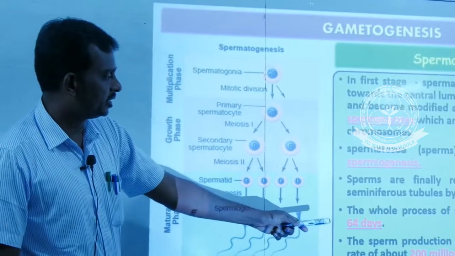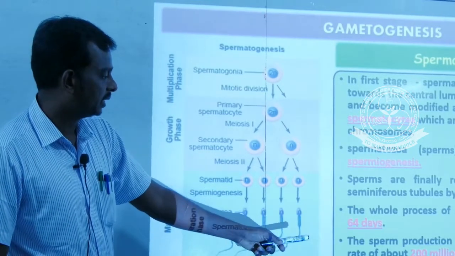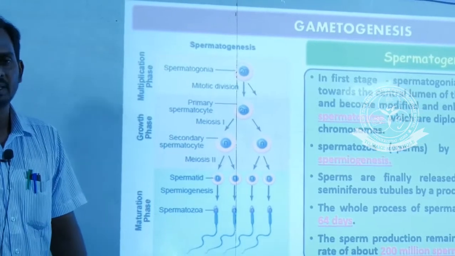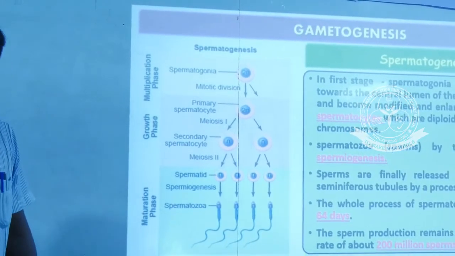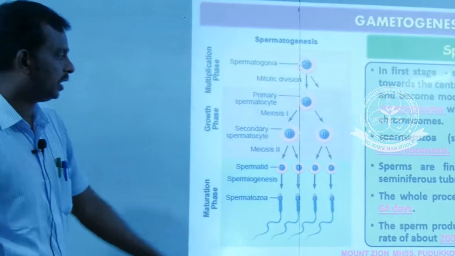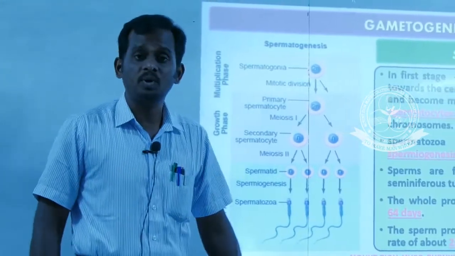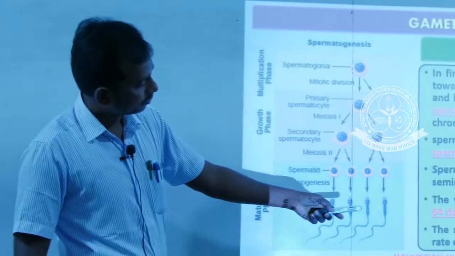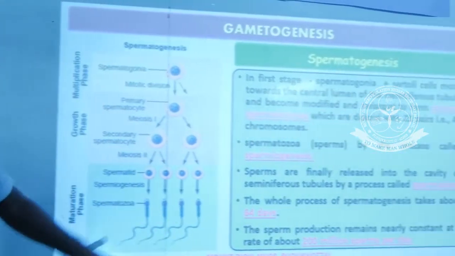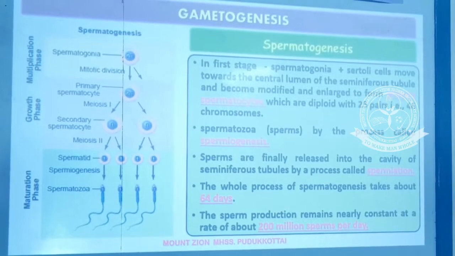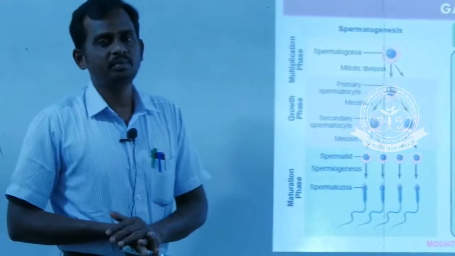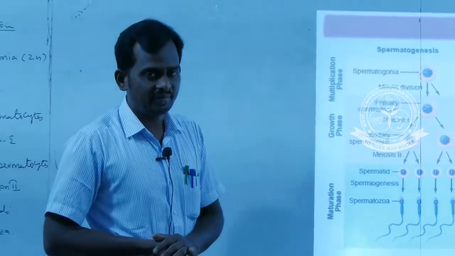Sperm production remains nearly constant, at about 200 million sperm per day from a pair of testes. Around 40% of normal sperm is essential to maintain fertility. Below 40% may be considered infertile.